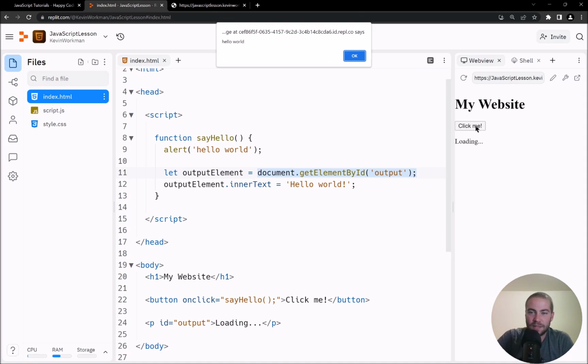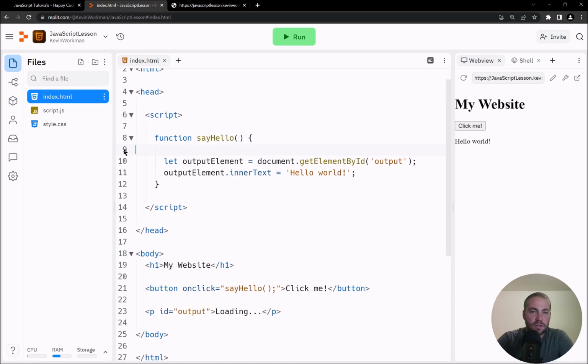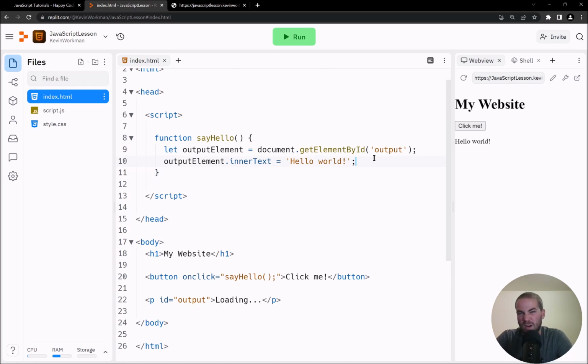Let's click me, and okay, now I see my alert, and I click OK, and my element has changed to hello world. So my JavaScript has updated my web page. So now you can think about other things you can do with writing code that changes the web page from underneath it. Okay, so now I can maybe get rid of this alert, because likely you don't actually care about that. You probably don't want to show an alert. So I'm going to hit run, and now when I click me, it says hello world.